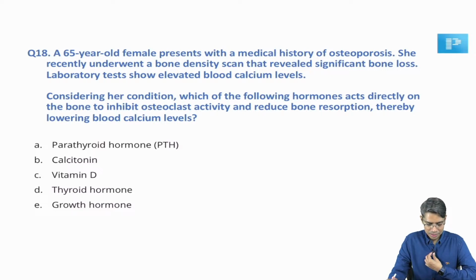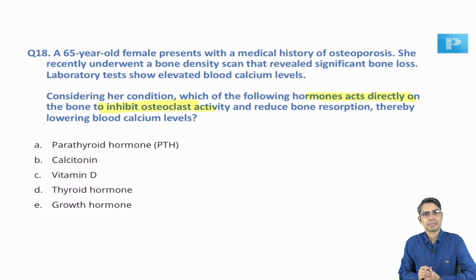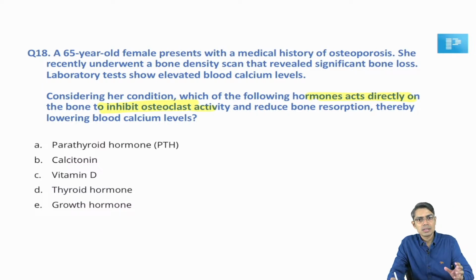So, considering her condition, which of the following hormones acts directly on the bone to inhibit osteoclast activity? So, although there is a clinical history in this question, the question is direct. Question is direct means they are asking which of the following hormones acts on osteoclast.